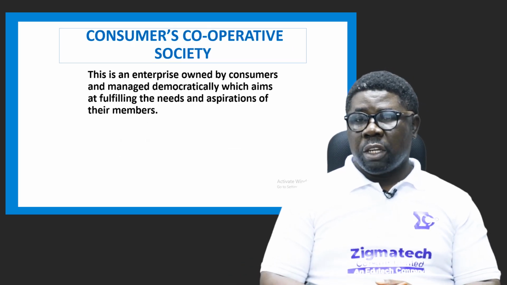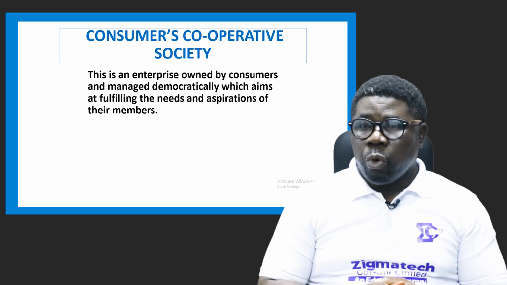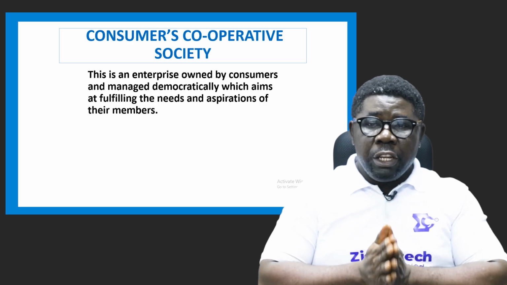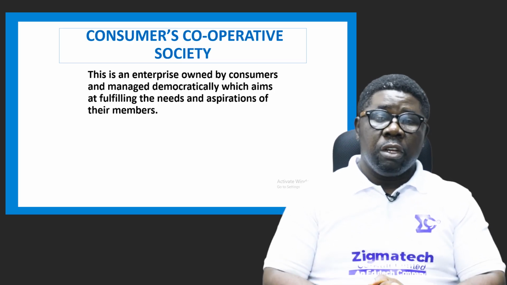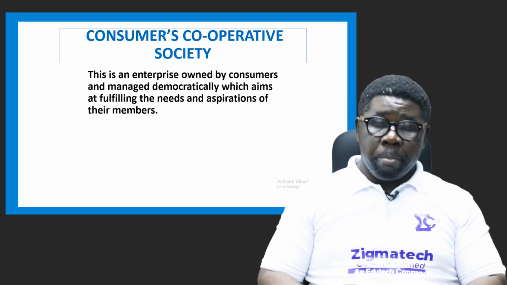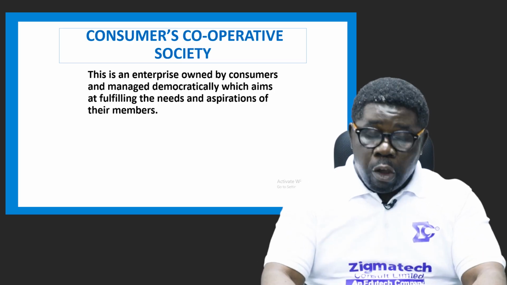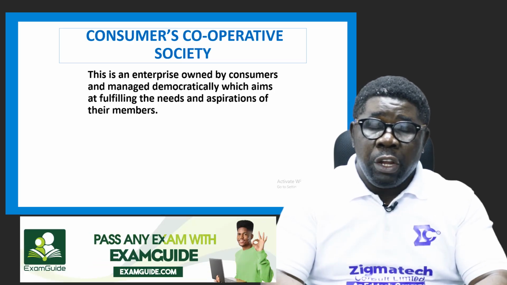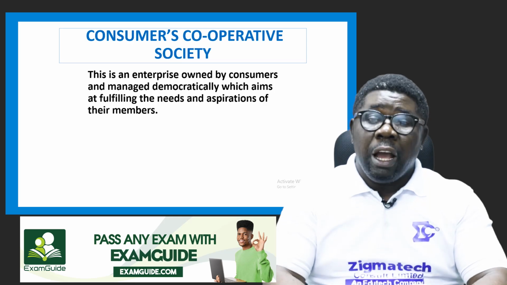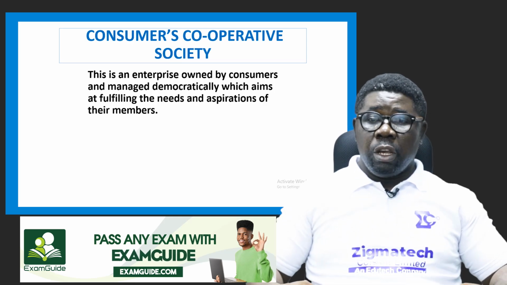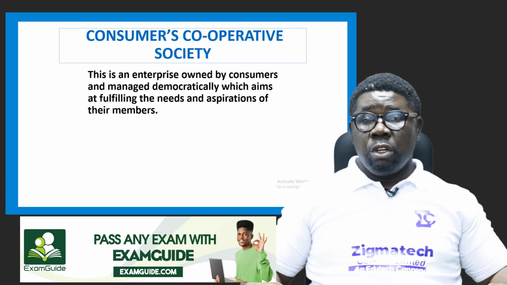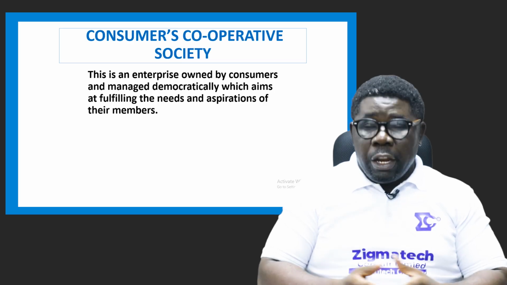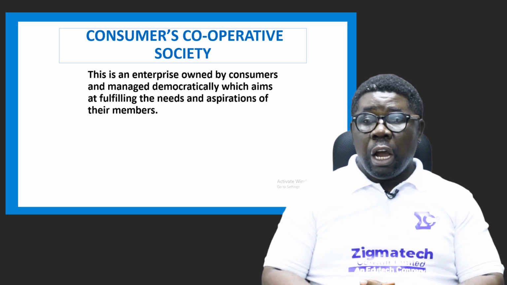So what's a consumer cooperative society? This is an enterprise owned by consumers and managed democratically with aims of fulfilling the needs and aspirations of the members. What are they after? They want to be able to buy goods in bulk from the seller, other producer or wholesaler, at a very affordable price, and then distribute to units according to individuals' share contribution, so they can have it affordable and in enough quantity to go around for themselves according to what you can buy.